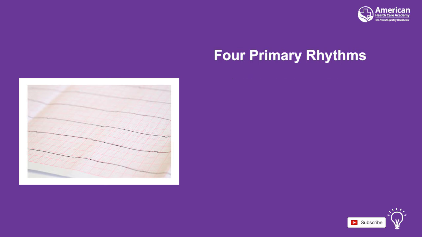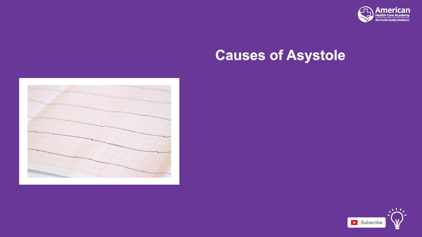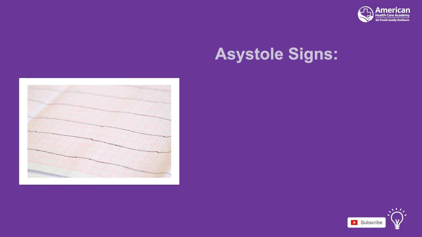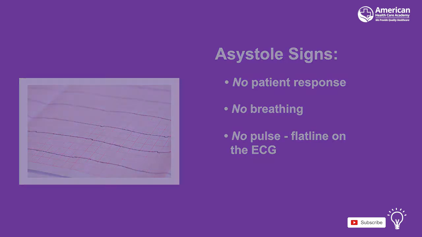When this type of rhythm presents, the first step is to ensure that you're dealing with true asystole rather than an error reading due to improper lead connection or no power in the unit. Some causes of asystole may be hypothermia, sepsis, poisoning and drowning, or prolonged submersion. The signs of asystole include no patient response, no breathing, no pulse, and a flat line on the ECG.